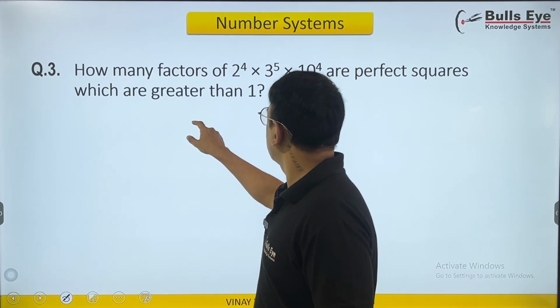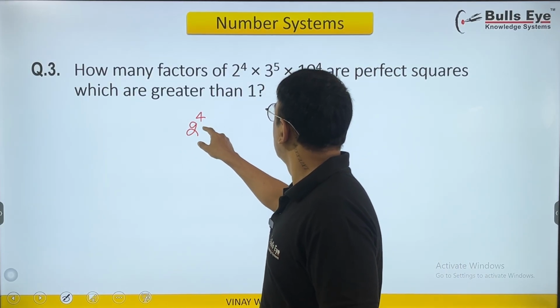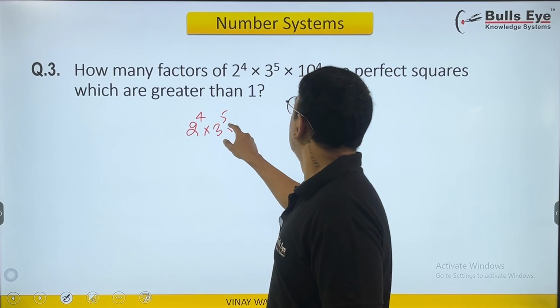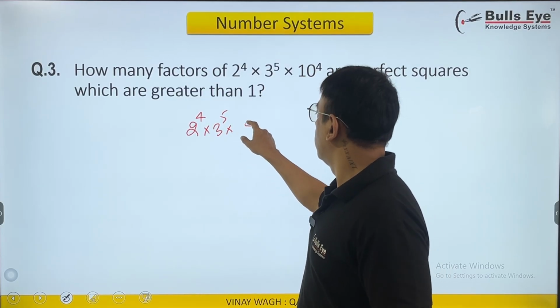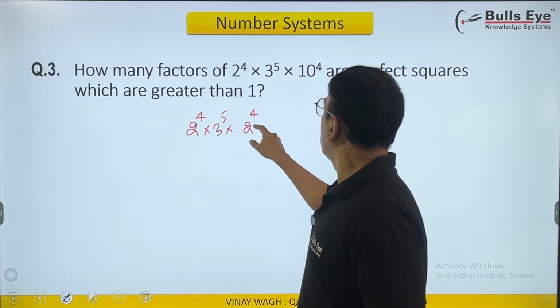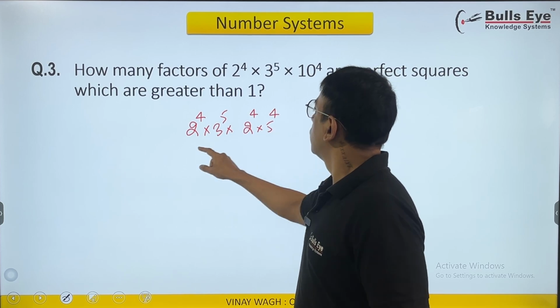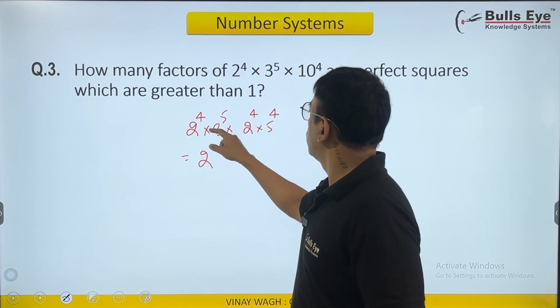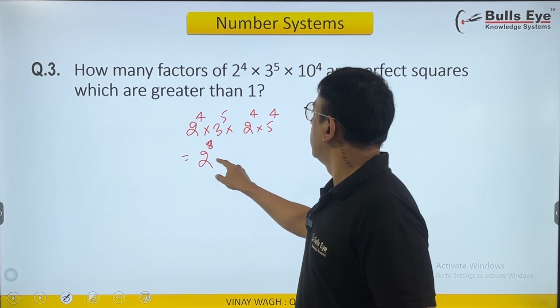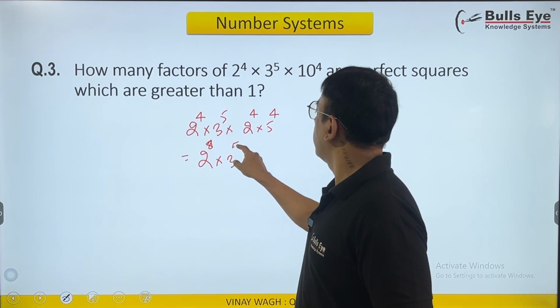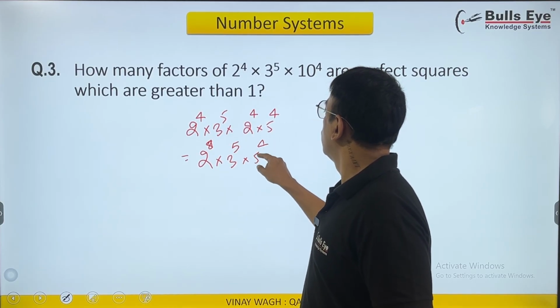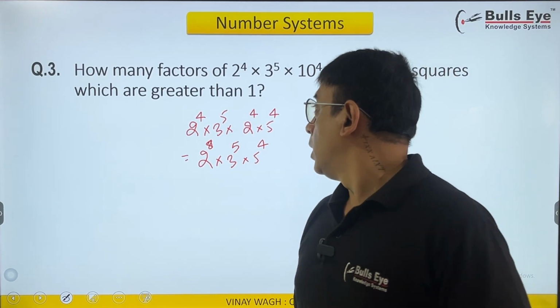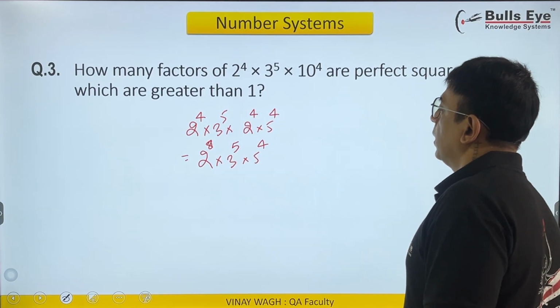So let me just write this number: 2 raised to 4 into 3 raised to 5. 10 can be written as 2 into 5. So that's 2 raised to 4 and 5 raised to 4. So this can be rewritten as 2 raised to 4 and 4, that's 8, 3 raised to 5 and 5 raised to 4. Okay. So how many factors that are perfect squares?